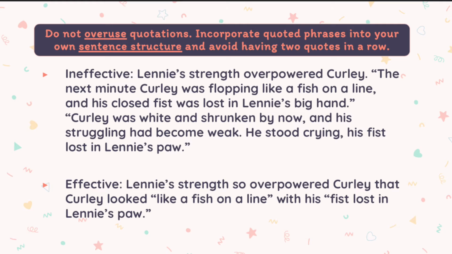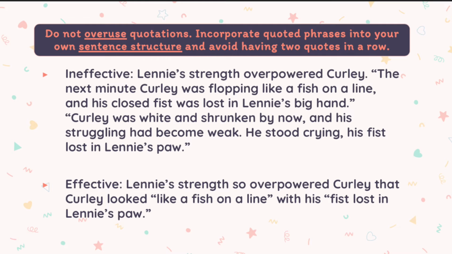If you remember on Monday, we talked about that word ratio and how for every single part of concrete detail we need to have at least double the amount of our own thoughts or of commentary. And so when we look at that ineffective example, we see that it's just two direct quotes in a row. And then that effective example is taking those same two quotes, but it's just picking out the important information from those quotes and incorporating it into your own sentence structure.